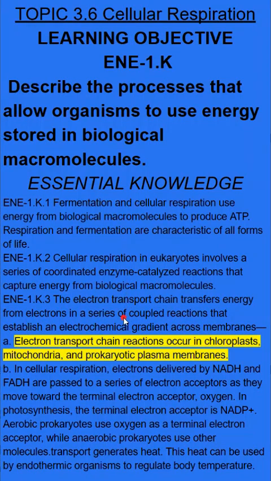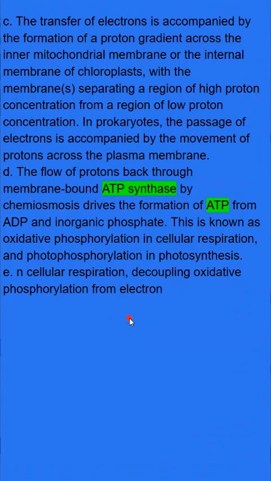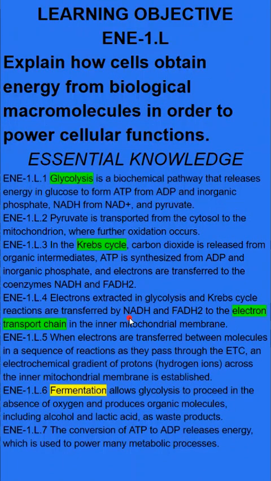So again, prokaryotes, chloroplast, mitochondria all have electron transport chains that generate ATP through ATP synthase. When we start looking within mitochondria, it's glycolysis, Krebs cycle, and electron transport chain that creates the vast majority of ATP. Fermentation can do glycolysis repetitively in the absence of oxygen so that ATP can still be created.